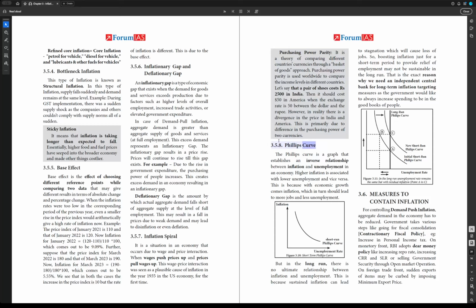3.5.8. Phillips curve. The Phillips curve is a graph that establishes an inverse relationship between inflation and unemployment in an economy. Higher inflation is associated with lower unemployment and vice versa. This is because with economic growth comes inflation, which in turn should lead to more jobs and less unemployment. Figure 3.10, short-term Phillips curve: inflation versus unemployment rate.